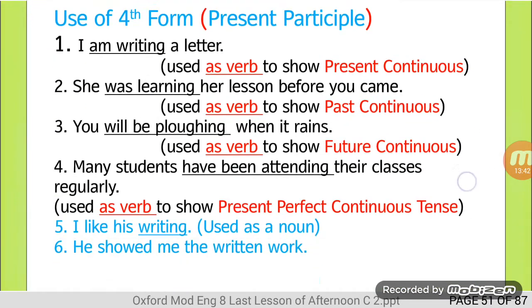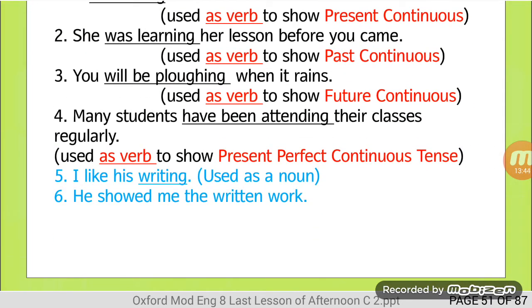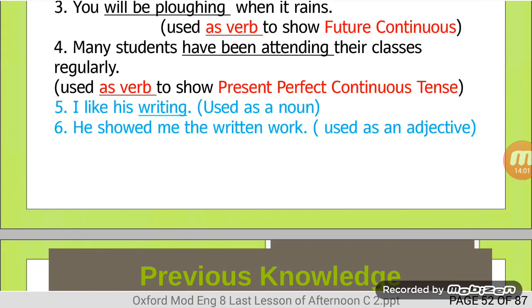Then the sixth sentence. He showed me the written work. The word written is a past participle, and it is here to show an adjective of the noun work. The word written is qualifying the noun work. It is being used as an adjective.